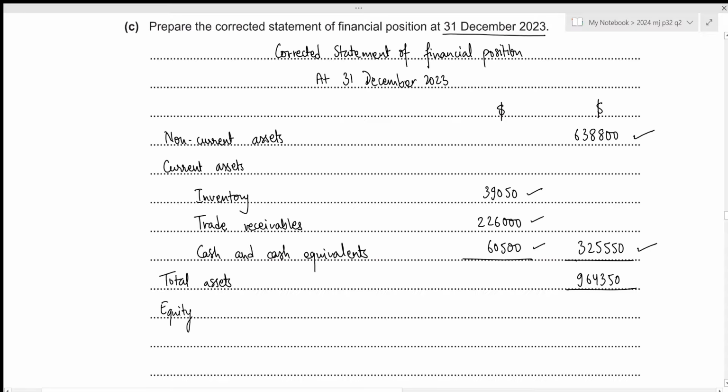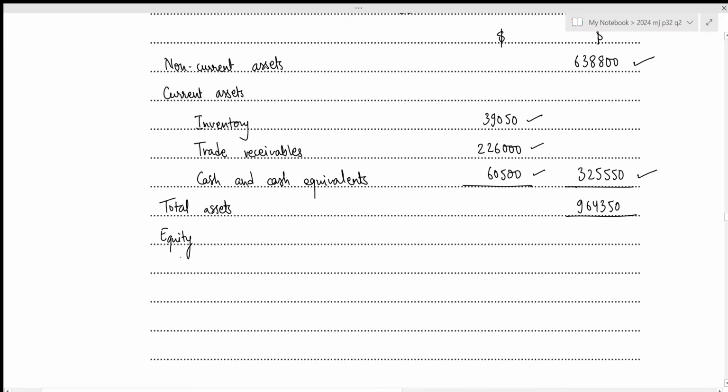For equity, we have 4 different items. We have the ordinary shares, we have the share premium, we have revaluation reserve, as well as the retained earnings.